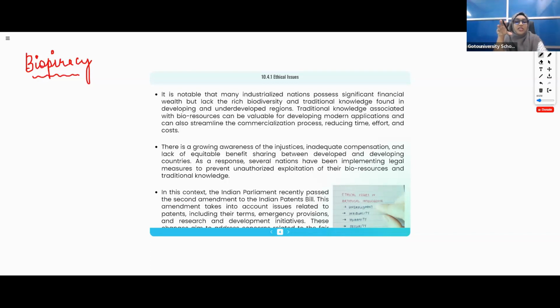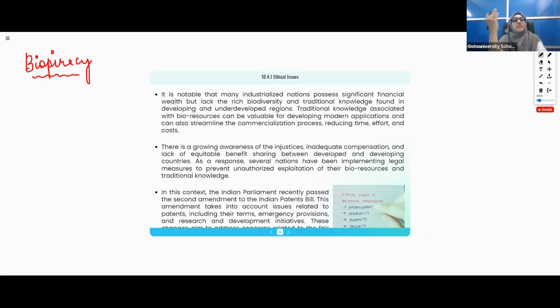You can call it a theft. I invented sweet corn, and some other xyz starts selling it. I will not even know that he is selling. Without my consent he is selling, which is strictly prohibited. Is it clear? This is biopiracy.